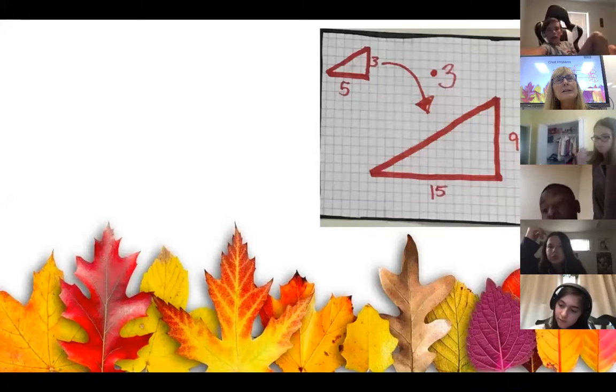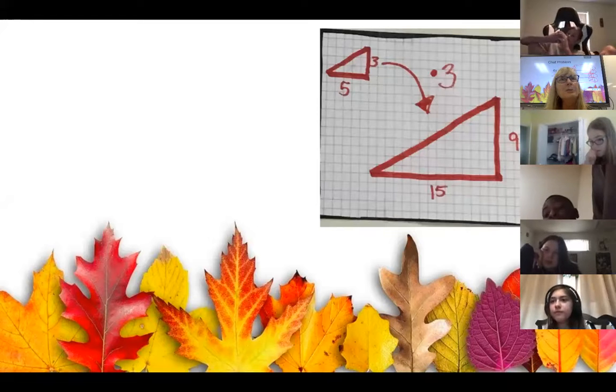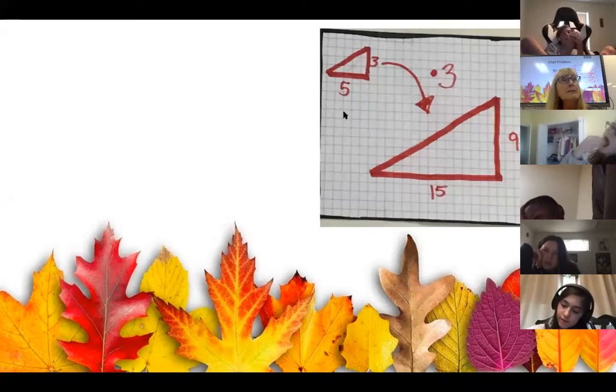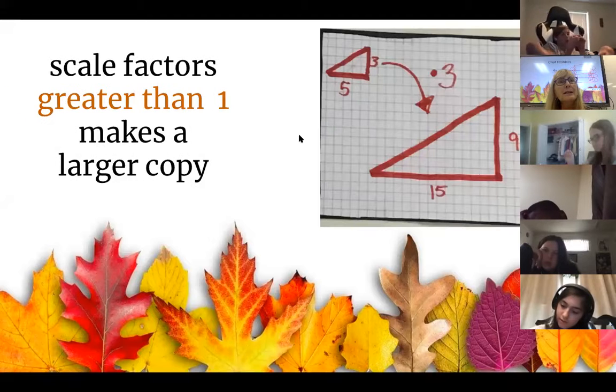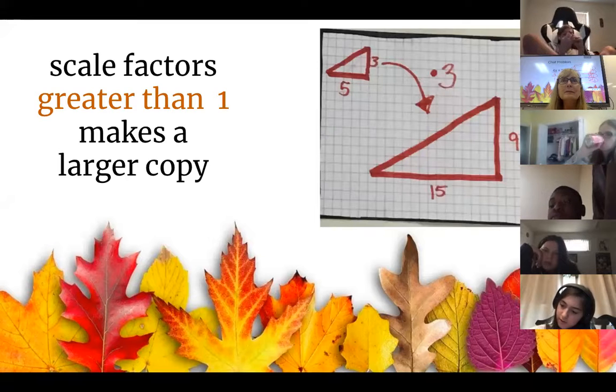Anybody else want to answer? How did it change it when we multiplied it by 3? It made it 3 times bigger. So when we multiply by a scale factor that's greater than 1, we are going to get a copy that is larger than the original. Pretty much makes sense, right?